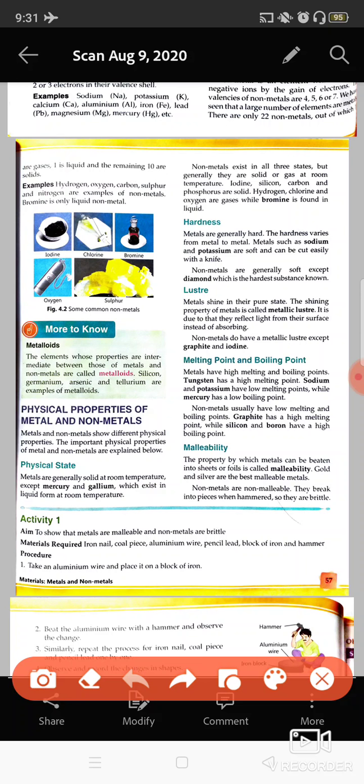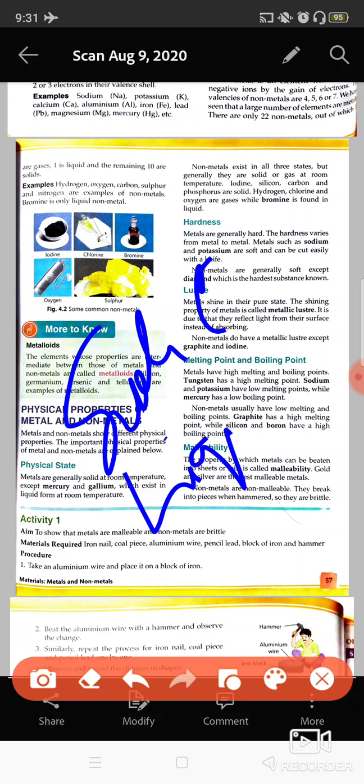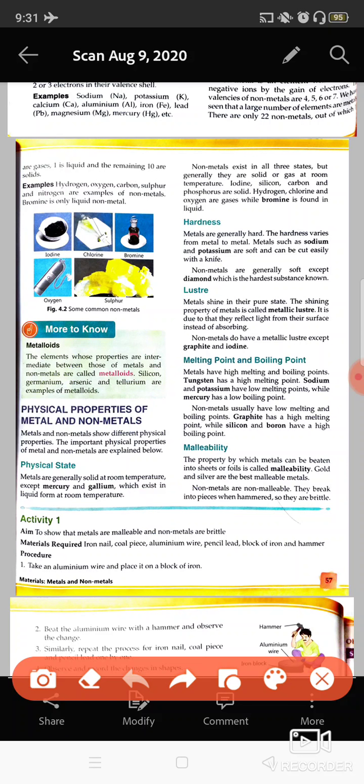On the other hand, non-metals are found in all 3 states: solids, liquids and gases. You can see in this diagram, iodine and sulfur are non-metals found in solid state. Chlorine and oxygen are found in gaseous state. Bromine is a liquid non-metal. So you can conclude that non-metals are found in all 3 states: solids, liquids and gases.